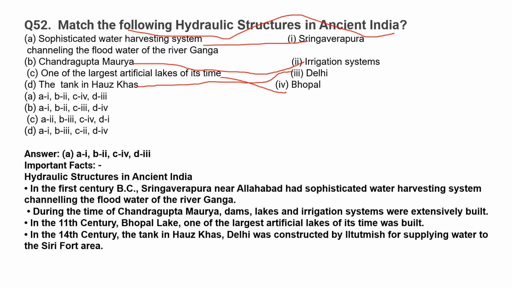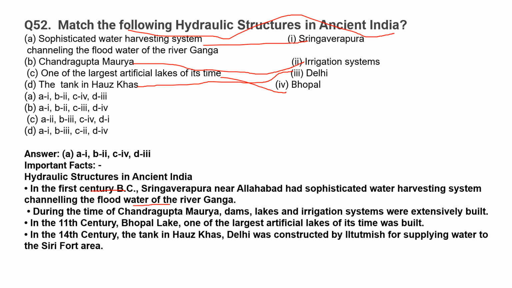Let us see the hydraulic structures in ancient India. In the 1st century BC, Sringaverapura near Allahabad had a sophisticated water harvesting system channeling the flood water of the river Ganga. During the time of Chandragupta Maurya, dams, lakes and irrigation systems were extensively built.